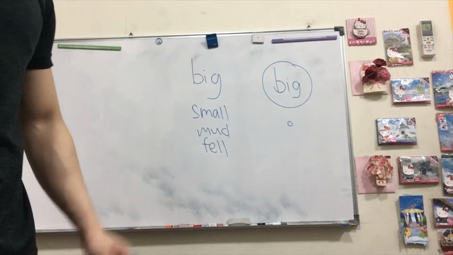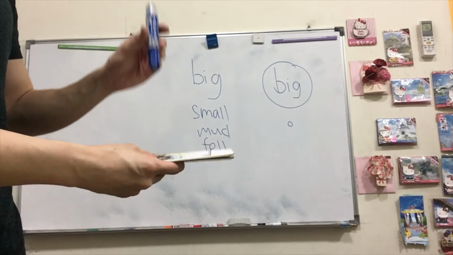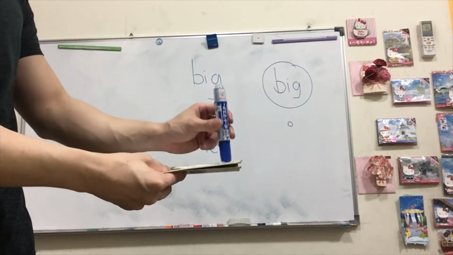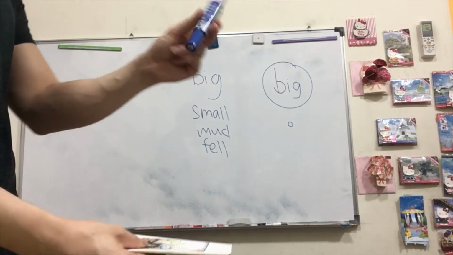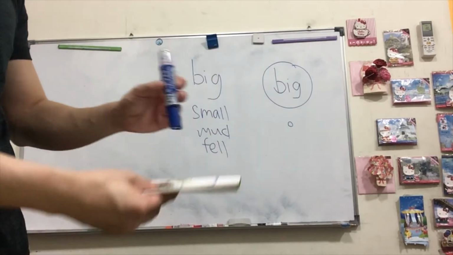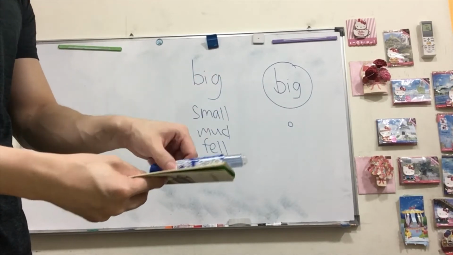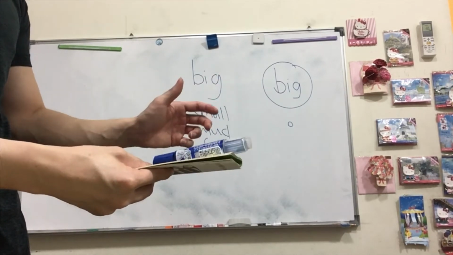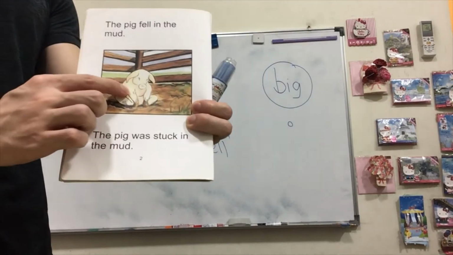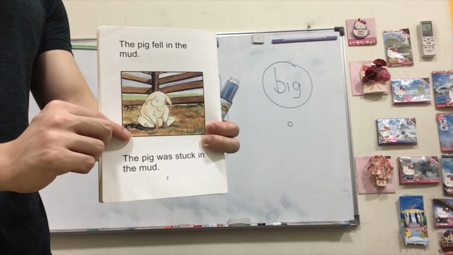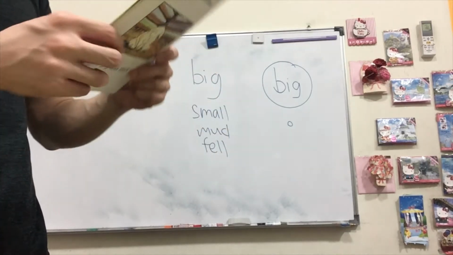Imagine my marker is a person and I'm walking. If my marker were to fall, it will become like that. So that is fell. The pig fell in the mud.